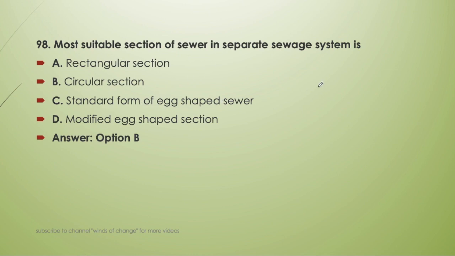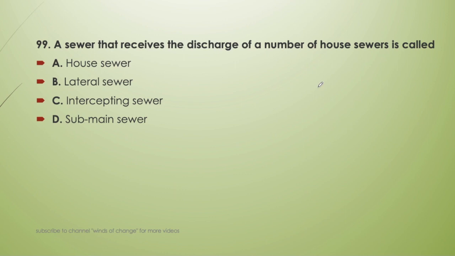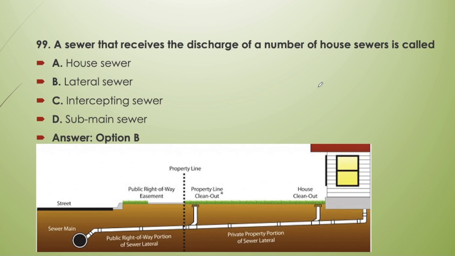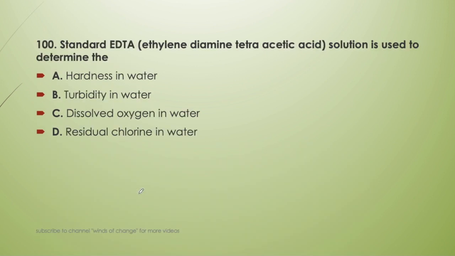Okay. Next question. A sewer that receives the discharge of a number of house sewers is called house sewer, lateral sewer, intercepting sewer, or submain sewer. So from one house, if it receives the discharge, it is called house sewer. Now they are talking about number of houses, so it will be called lateral sewer. That is, B will be the correct answer. This will be the lateral sewer which will receive discharge from so many houses, and it will lead it to the main sewer. Next question.